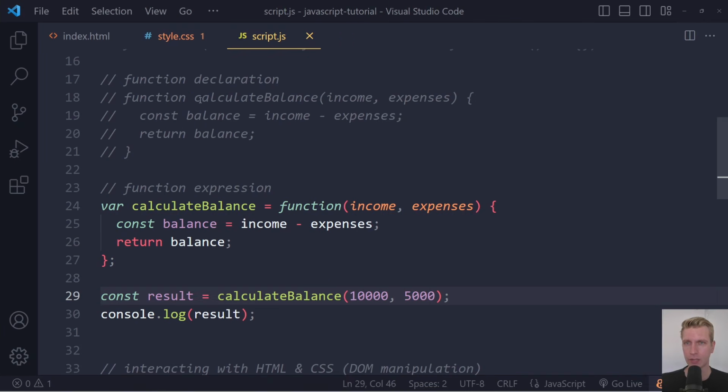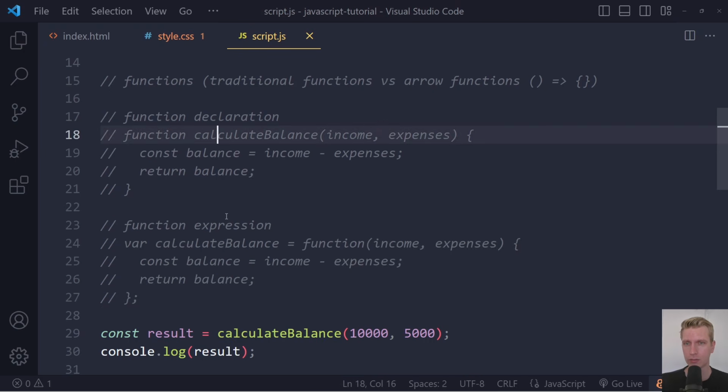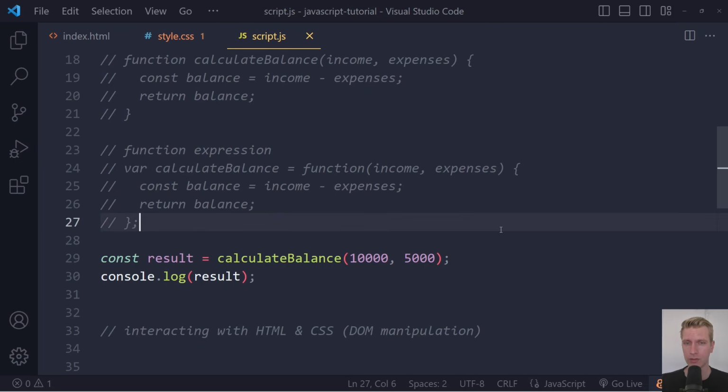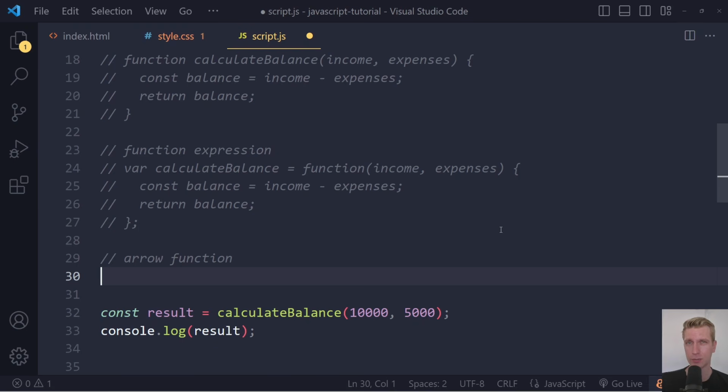So this is a function declaration, without variable, with just the name of the function after the keyword function. This is the most common syntax. And then you have function expression, where it's an anonymous function, you're assigning it to some variable. Okay, so this is all still traditional functions, these two, right? Function declaration, function expression. But these days we also have something called arrow functions, right? So let me show you how that works, an arrow function. So the name already says that it has something to do with arrow. So let's try writing these functions in the arrow function syntax.